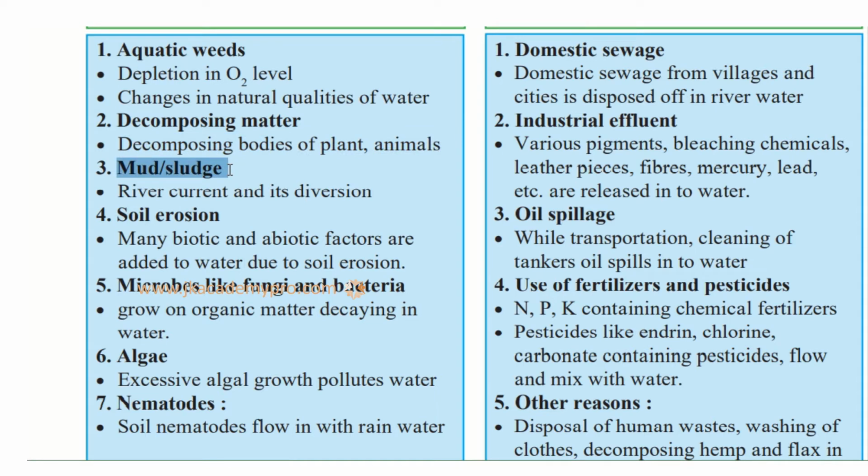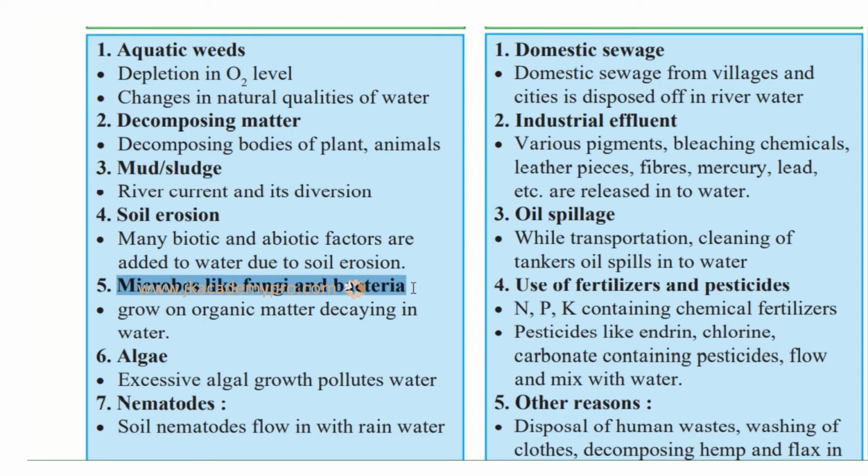Mud or sludge, that is river current and its diversion. Mud and sludge is like wet mud that comes along with the river, and it can also pollute the water because all that goes and settles in the water bodies. Then it affects the living organisms in the water bodies. Fifth one is microbes like fungi and bacteria.